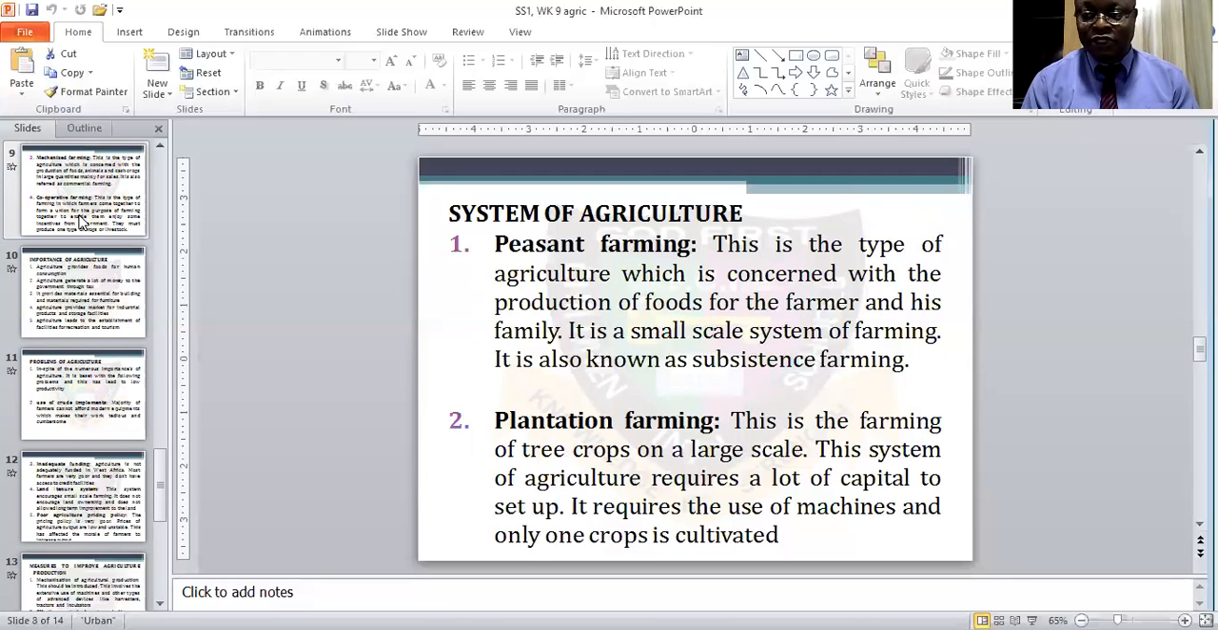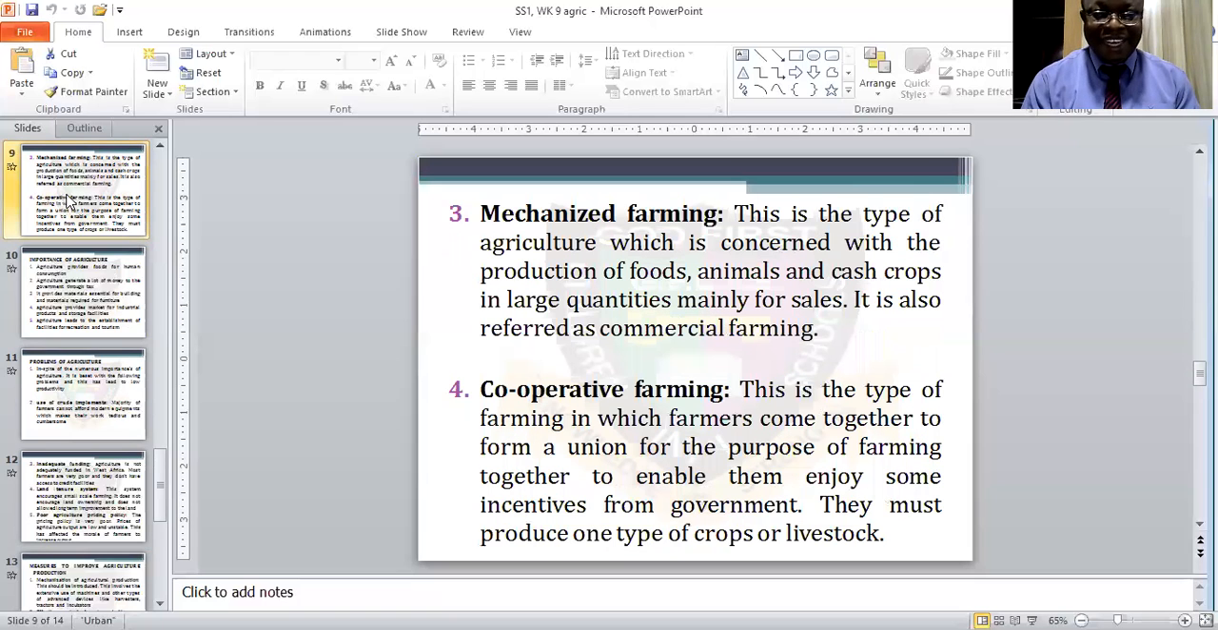Only one crop is allowed to be cultivated under this plantation farming. We have mechanized farming, and this mechanized farming is a type of agriculture which is concerned with the production of foods. This mechanized farming is for the purpose of the production of foods, animals, and cash crops in large quantity, mainly for sales.